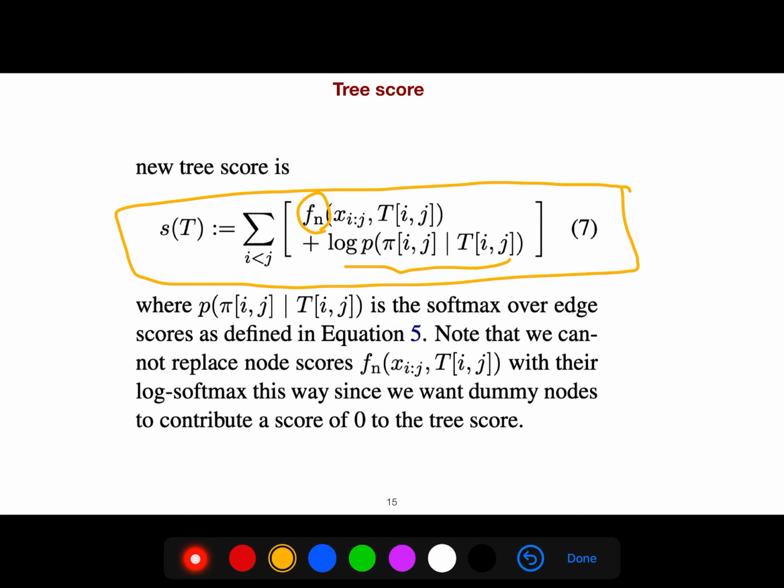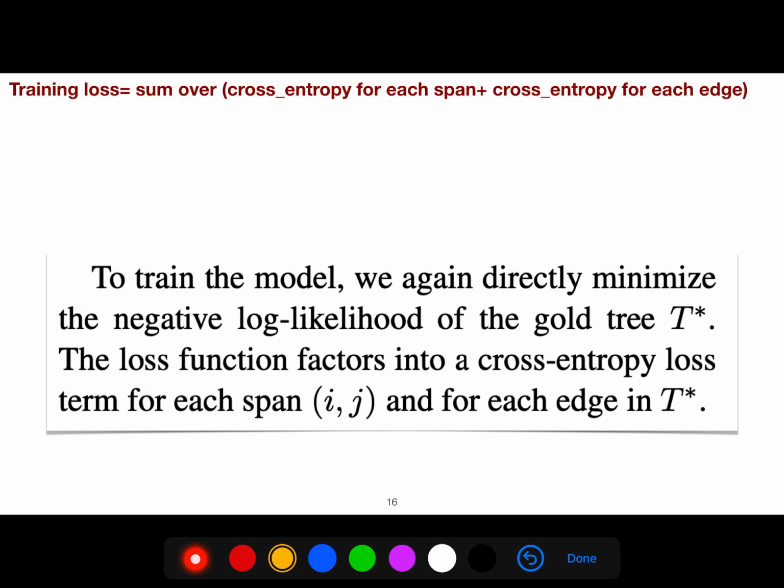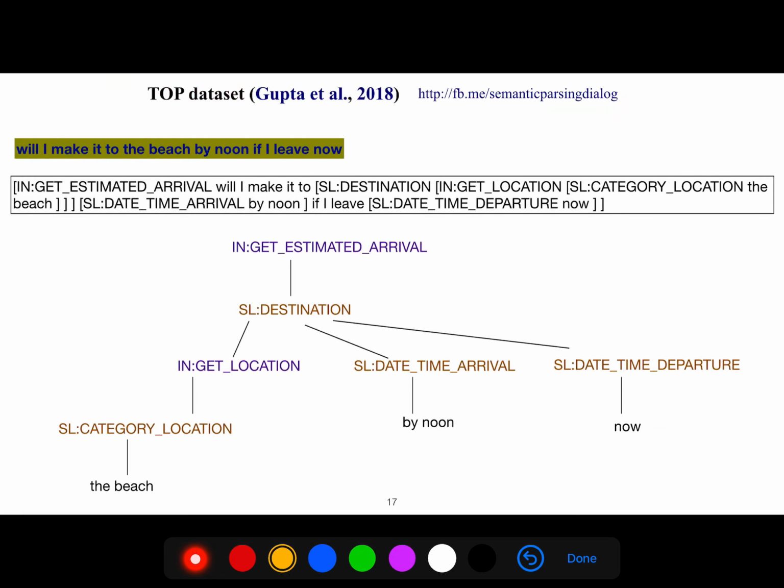And P is the softmax over edge scores. And then the training loss is the sum of cross entropy for span and cross entropy for each edge. So if you sum, then you get what you want.